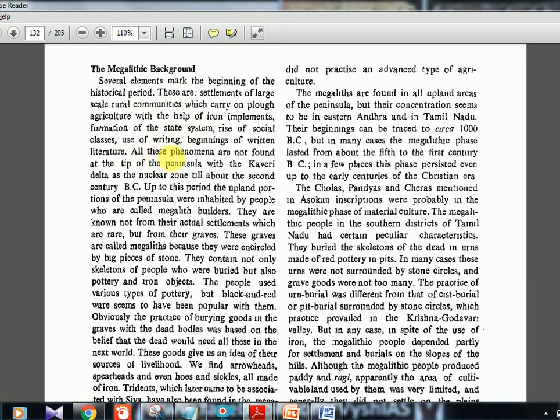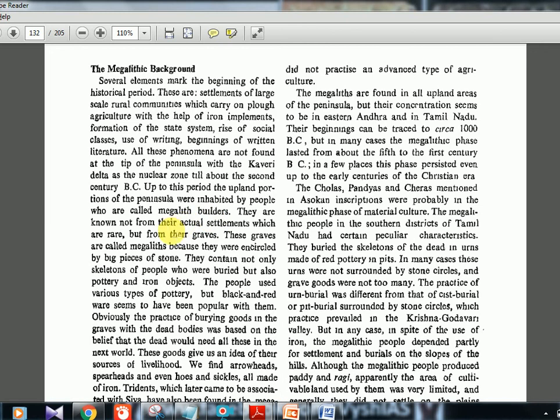All these phenomena are not found at the tip of the peninsula, with the Kaveri Delta as the nuclear zone, till about the 2nd century BC. So till the 2nd century BC they are telling us nothing of such sort existed, but after the 2nd century BC, that is the Sangam age, you can tell. The Sangam age is between 2 BC and 2 AD, you can tell. Up to this period, the upland portion of the peninsula was inhabited by people who were called megalith builders. Initially it was called megalith builders there.